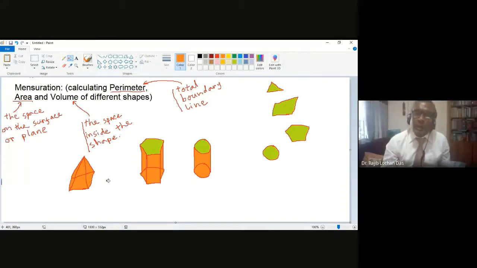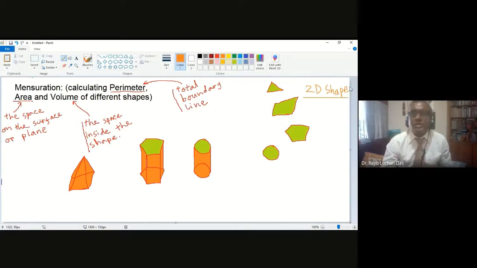Okay. Now there are different names. The shapes on the right side are all called the two-dimensional shapes, all the 2D shapes, because they have only length and width, or length and breadth.